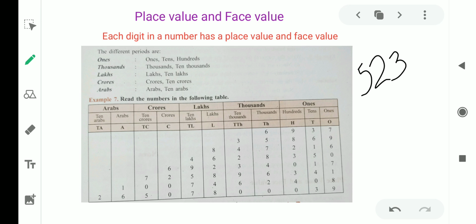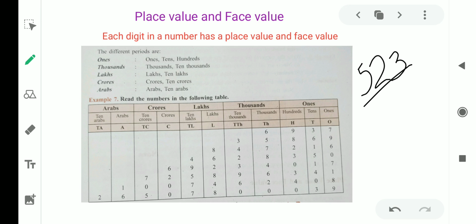First of all we will learn what place value is. Place value is nothing but exactly this: suppose in a number there are 3 digits, each of these 3 digits has its own place value.